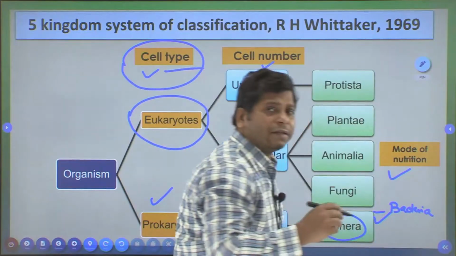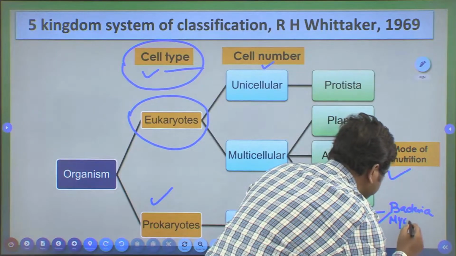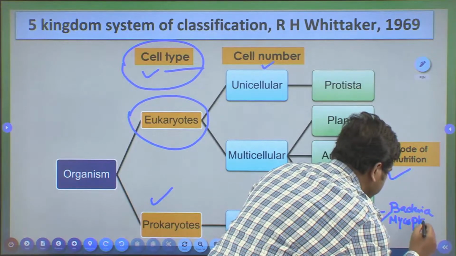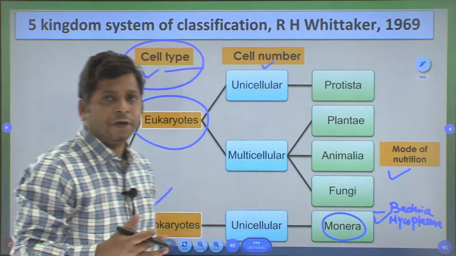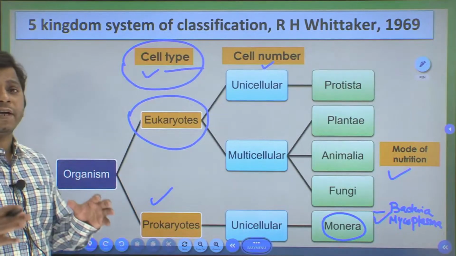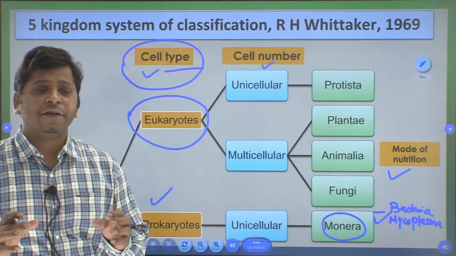and some organisms similar to bacteria, like mycoplasma, in their properties, because both of them have prokaryotic organization, that means they don't have a defined nucleus.